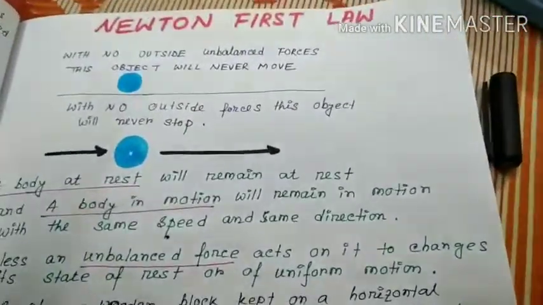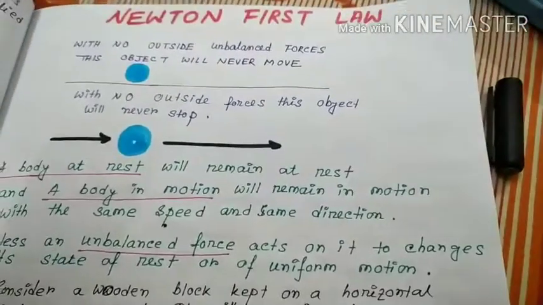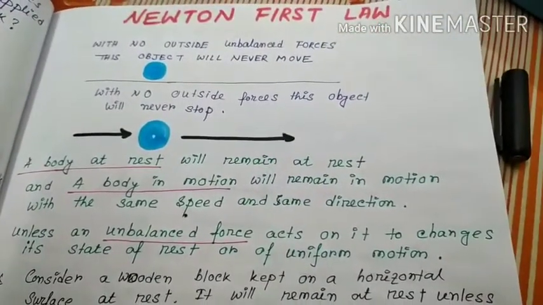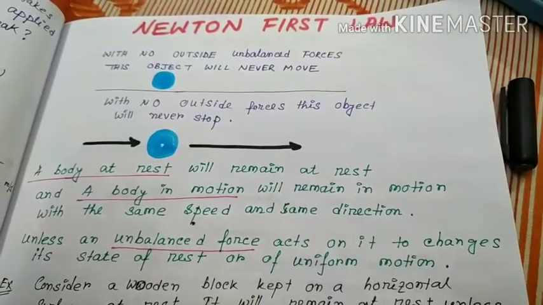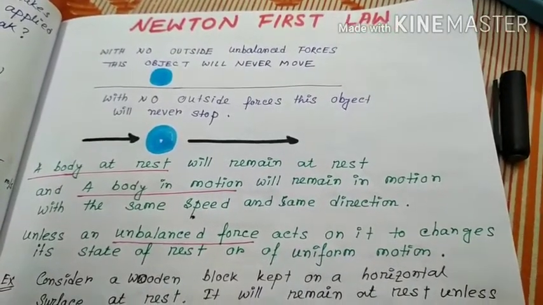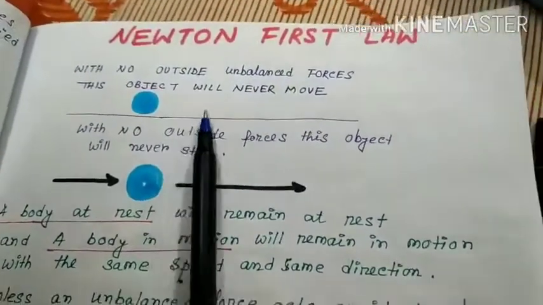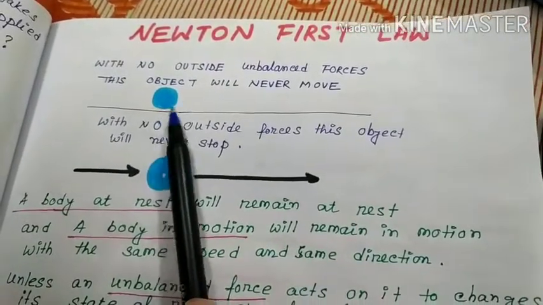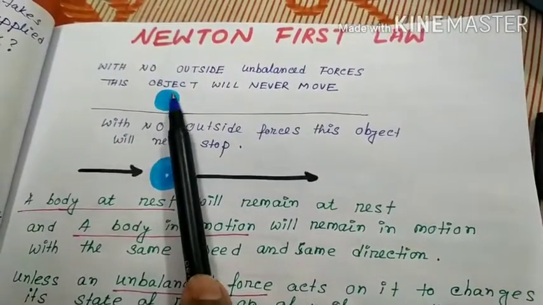Now next, Newton's first law. There are three laws of motion: first law, second law and third law. First law: suppose this is a body, or an object.